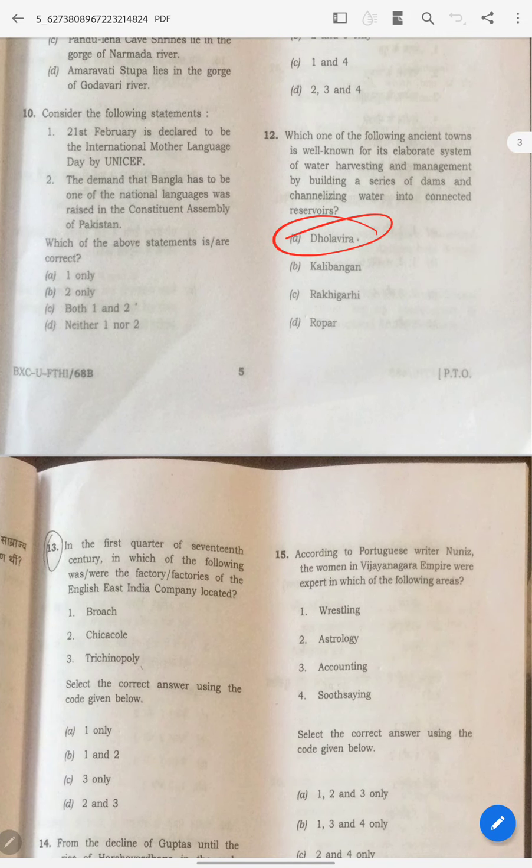And come on, this is in news. We all know why it is in news, because of World Heritage Site. This is a direct question, dude. Come on, the answer is A.